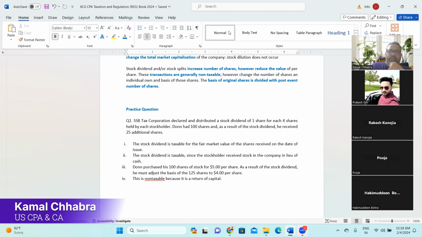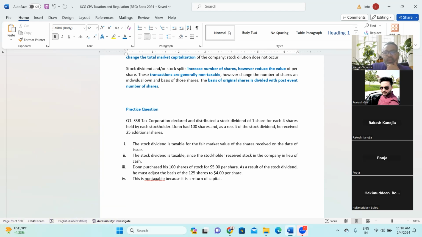First, the stock dividend is taxable for the fair market value of shares received on the date of issue. Second, the stock dividend is taxable since the stockholder received stock in the company in lieu of cash. Third, Donna purchased 100 shares of stock for $5 per share. As a result of the stock dividend, she must adjust the basis to 125 shares at $4 each. And last one, this is non-taxable because it is return of capital. Which option is correct out of these 4?